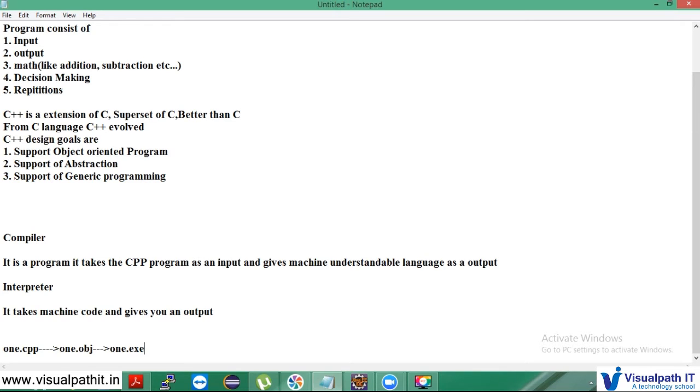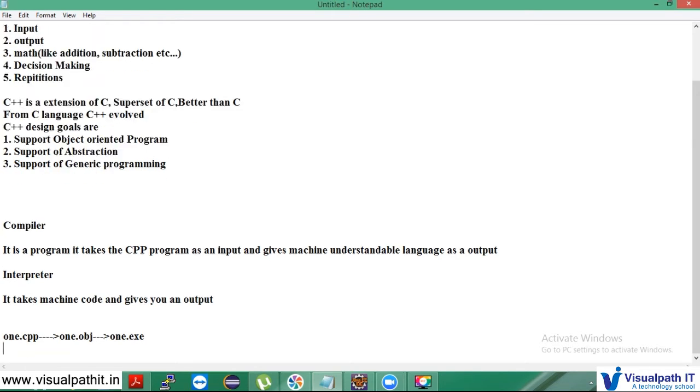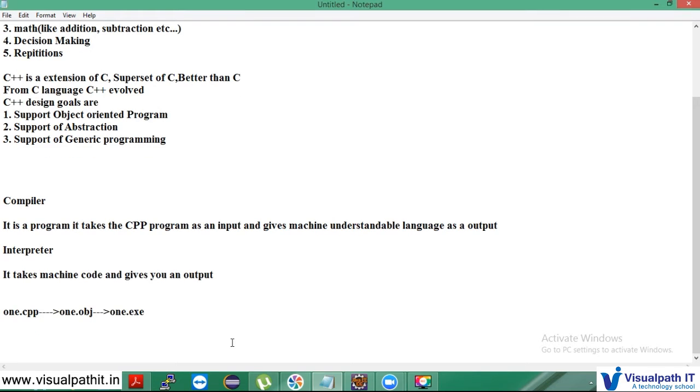So we have seen a few terms, and you need to understand all of them. First we spoke about what a compiler is, then we spoke about what an interpreter is, and next we spoke about the just-in-time compiler.